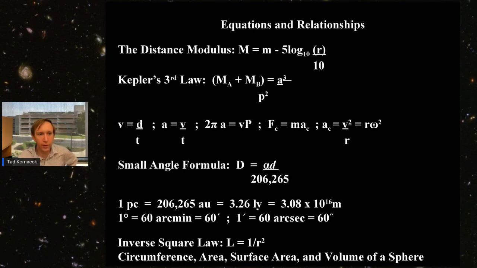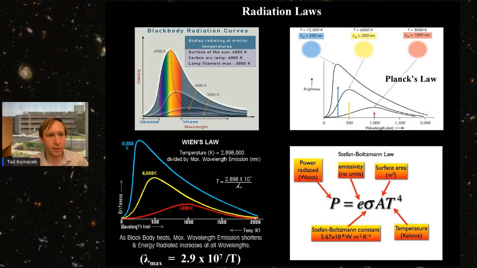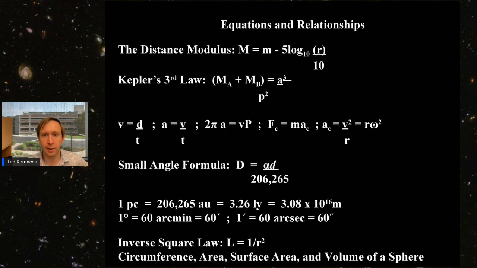So this is all of the equations and relationships that are needed for the event on this slide and on the last slide. So the radiation laws and the fundamental equations and relationships. So this is all that will be contained, all that will be necessary for the nationals level astrophysics calculations.